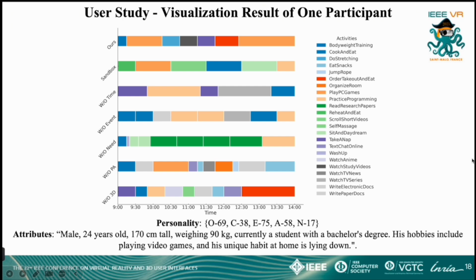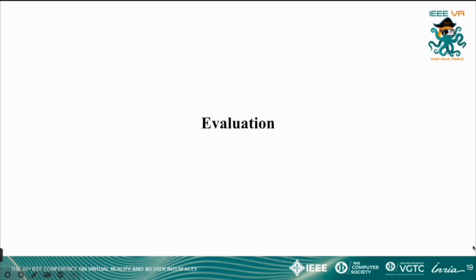The figure presents a visualization of one participant's behavior sequence under the 7 conditions. Each sequence represents a time period, with different colors denoting different activities. Additional behavior sequence results are provided in the supplementary materials. We examined the statistical significance of user rating analysis, and the results indicated significant differences in terms of behavioral rationality and personality alignment. Furthermore, we conducted a detailed analysis of the differences among various methods.